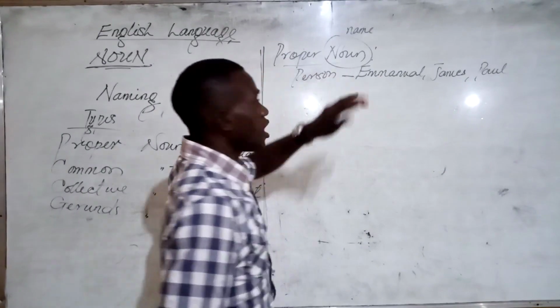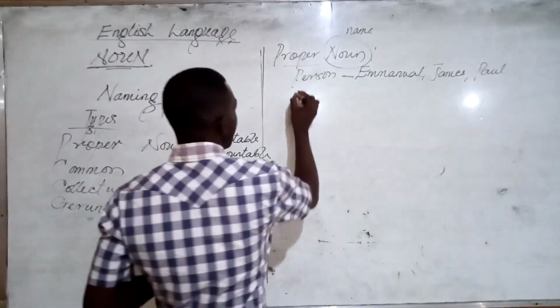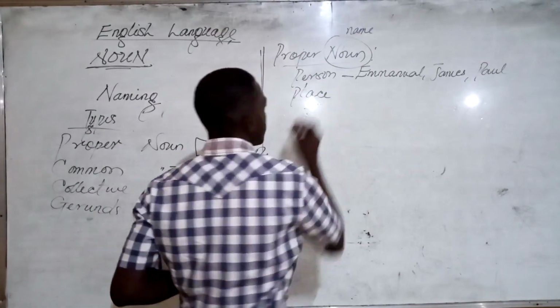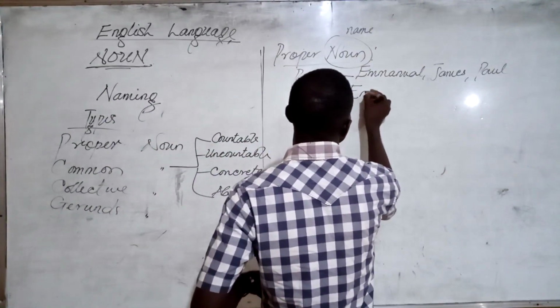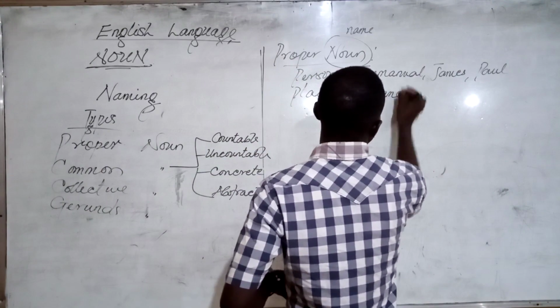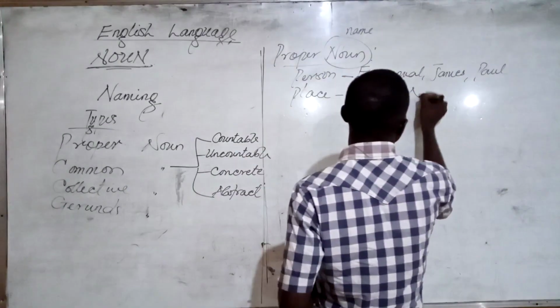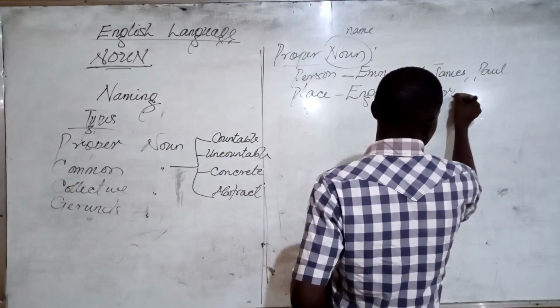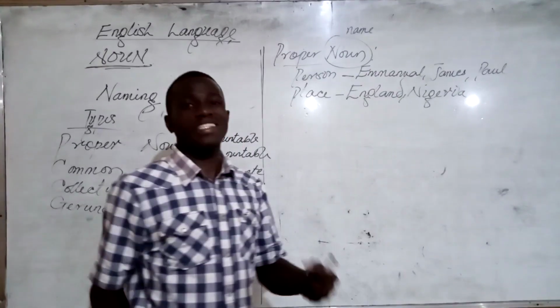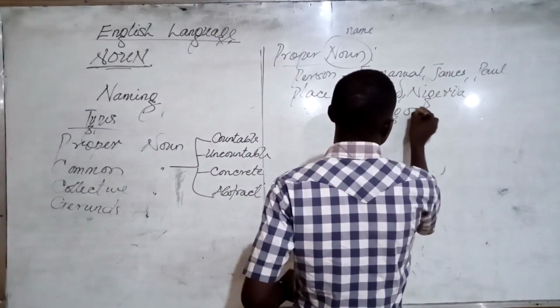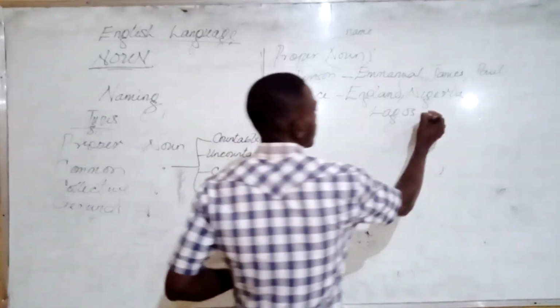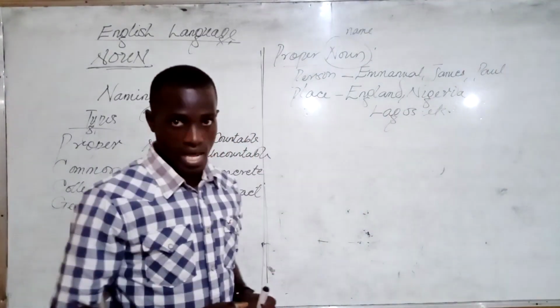Now, a proper noun could also be the name of a place. The name of a place. So, for example, England, Nigeria, maybe not even countries. How about cities such as Lagos? Alright, so these, etc. These are proper nouns.